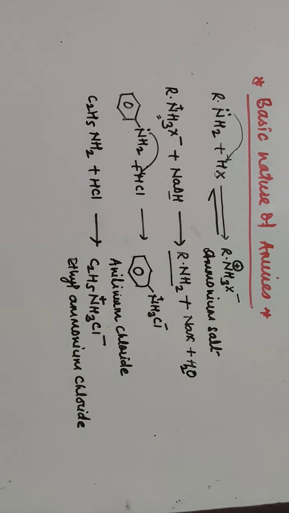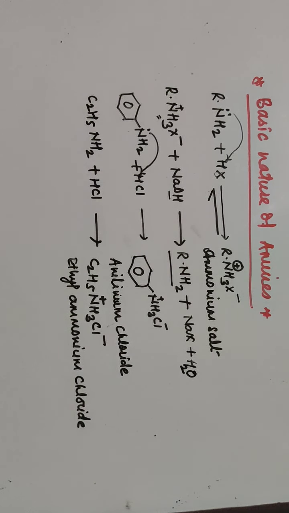So this NH2, that means the amine, can accept a proton. According to the Bronsted-Lowry theory, the compound which can accept a proton is a base. In the Lewis acid-base theory, the compound which can donate an electron pair is basic in nature. So amines follow both theories. According to Bronsted-Lowry, they can accept a proton from a mineral acid, forming an ammonium salt, so they are basic in nature. According to Lewis theory, they can donate an electron pair, so they are basic in nature.